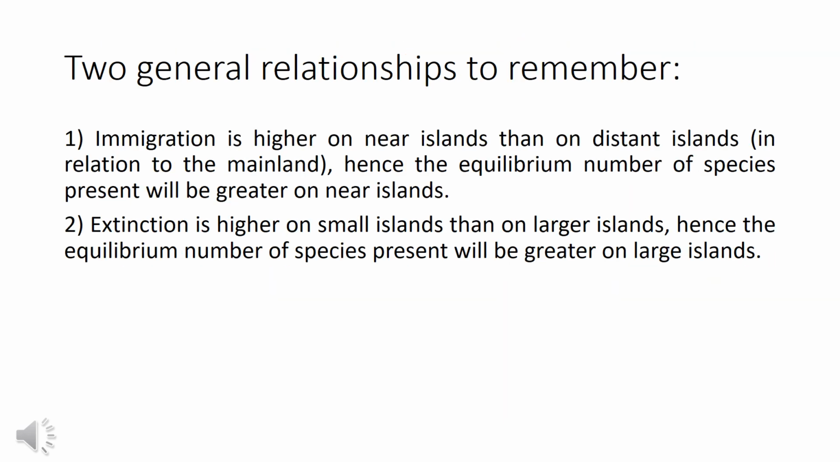There are two general relationships to remember. First, immigration is higher on near islands than on distant islands. Hence, the equilibrium number of species present will be greater on near islands. Second, extinction is higher on small islands than on larger islands. Hence, the equilibrium number of species present will be greater on larger islands.